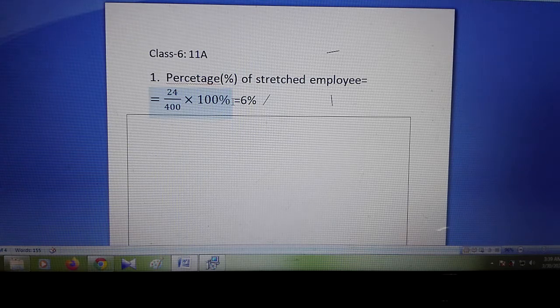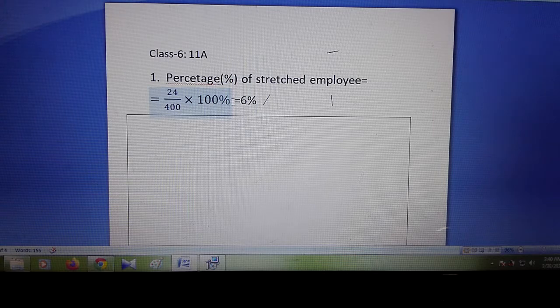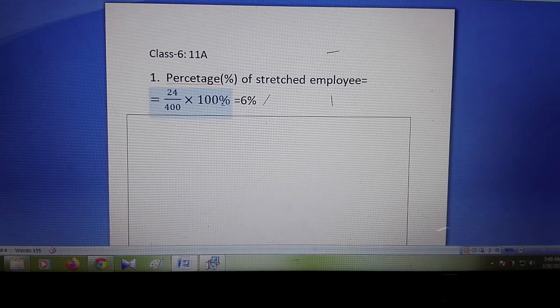Okay, I suppose you got 8 out of 10. So what will be the percentage? That means out of 100. It is our main topic. So just one thing, multiply by 100 percentage, and the percentage sign keeps the same, it will not be changed. Just multiply the numbers and keep the percentage sign in the answer, then you will get the answer.